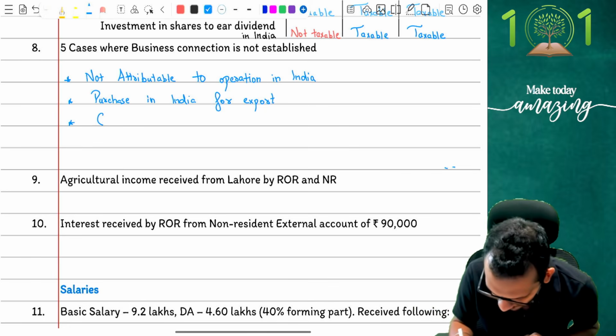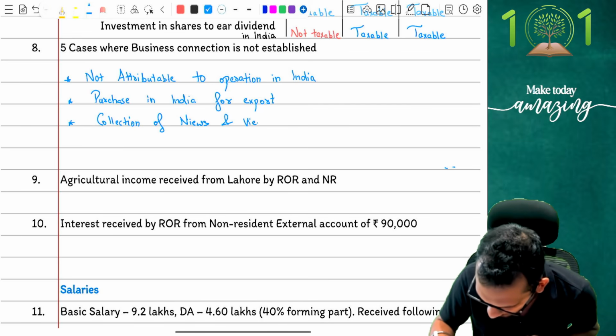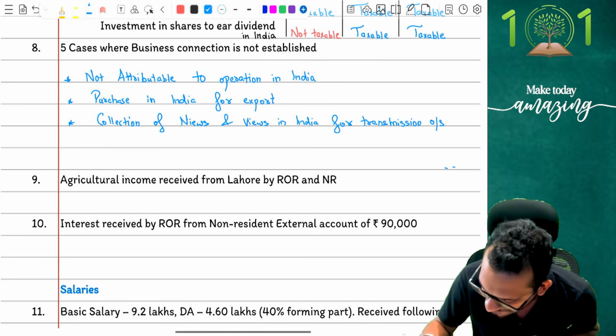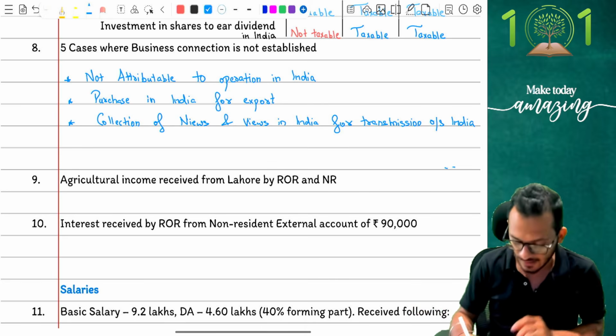Third, if it is collection of news and views in India for transmission outside India. You remember, people, for those who have read it in my class, you remember the Indira Gandhi, Rajiv Gandhi case which I showed to you. That's the funny thing, because of which this amendment was introduced. Income tax said any kind of news and views going outside India has no tax in India.